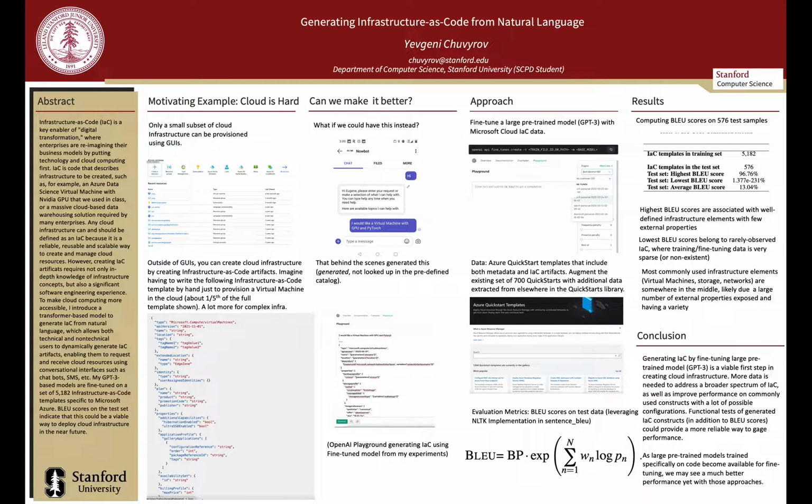So in conclusion, I believe my efforts showed that generating infrastructure as code using pre-trained large language models is possible, and this could be a very first step towards realizing the goal of actually deploying infrastructure using natural language instead of creating the JSON files manually.